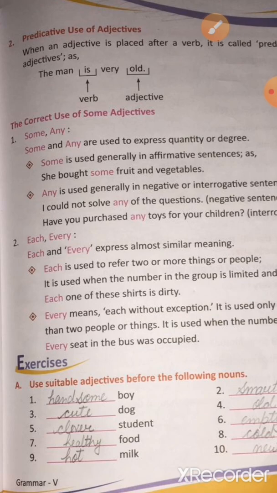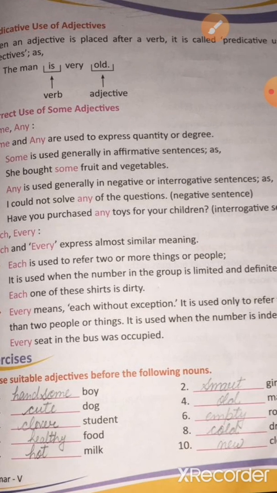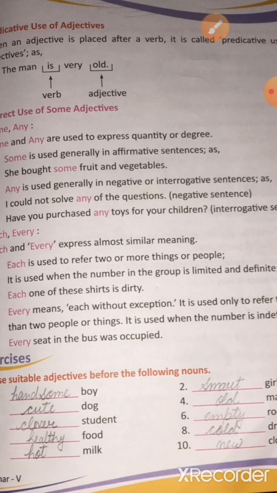Each and every also express similar meanings, but each is used to refer to two or more things, and every means each without exception. It is only used to refer to more than two people or things, like every seat in the bus was occupied, which means we are talking about more than two people.